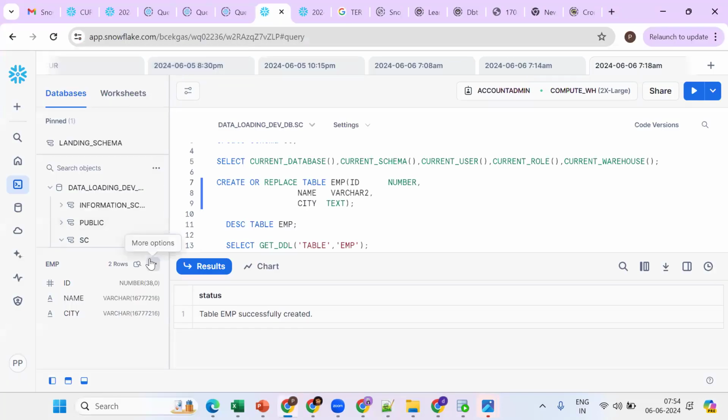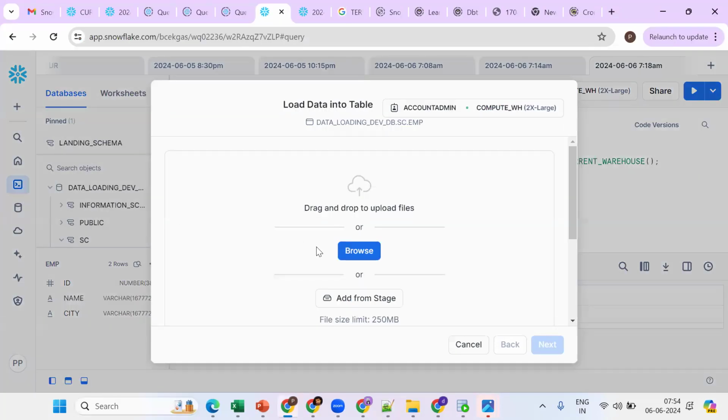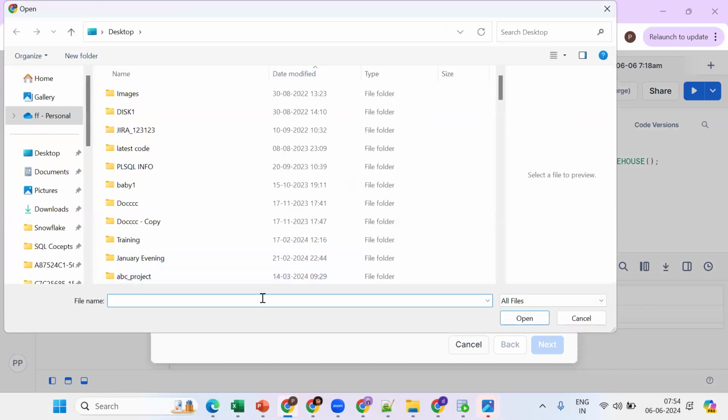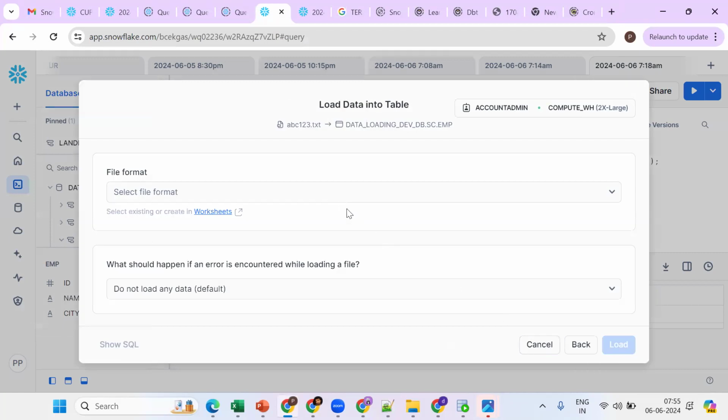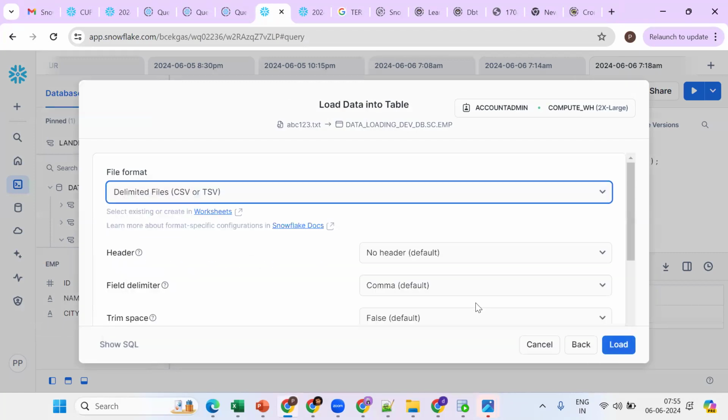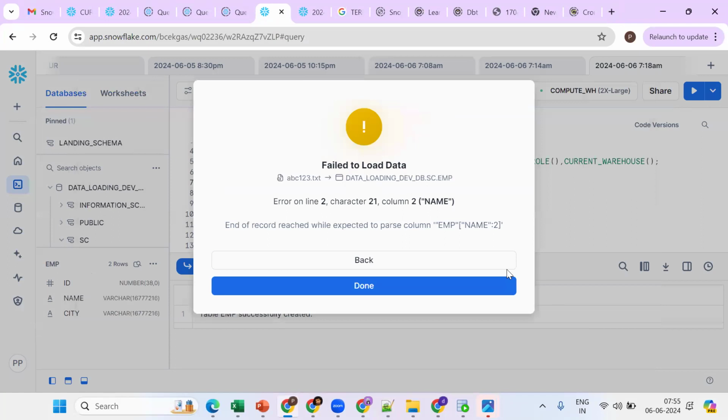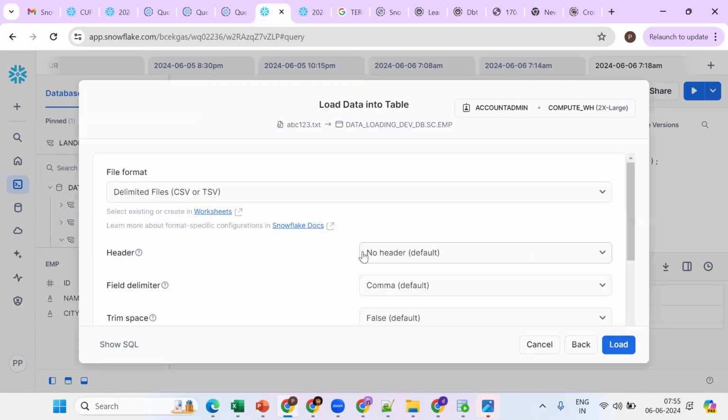Go for load data. Now browse. Generally I should go for abc123.txt. Next. This is a CSV file. Now try to load. What happened? It will throw a numeric value error. Go back here. Now try to skip the first line. Now what happened? See.